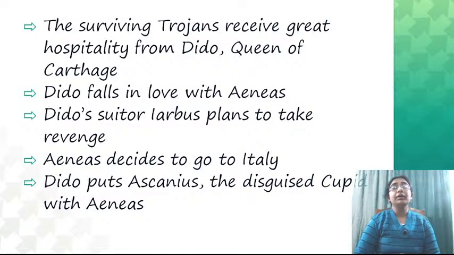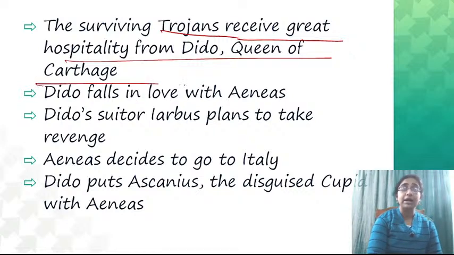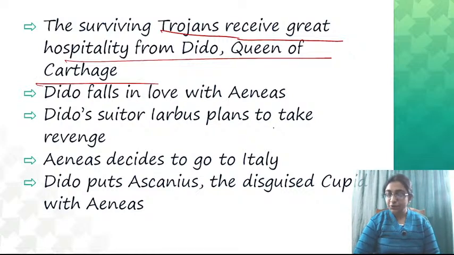Now, the surviving Trojans, talking about the Trojan War, including Aeneas, receive great hospitality from Dido, Queen of Carthage. Dido is cordially welcoming them and giving them shelter.